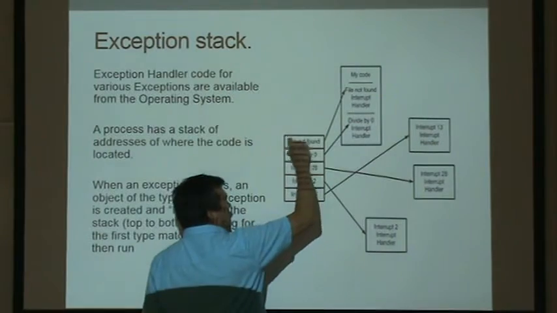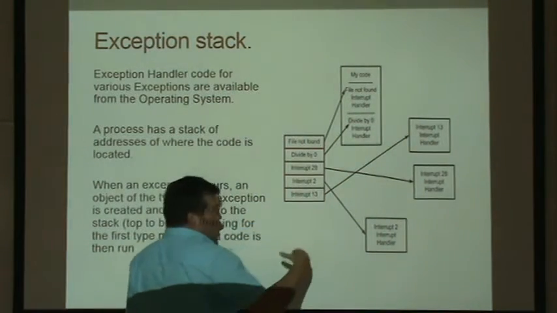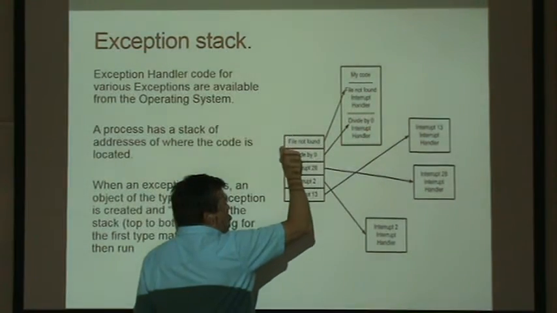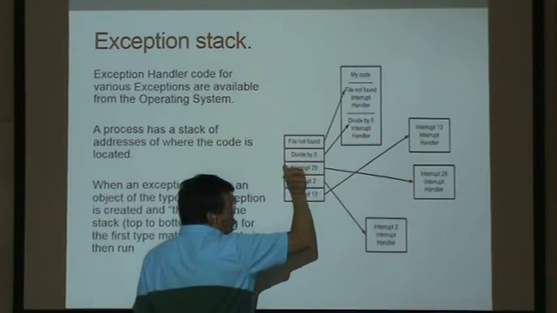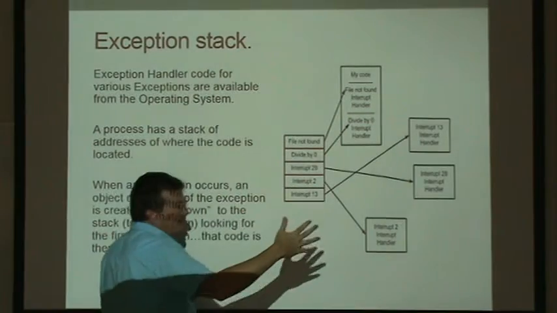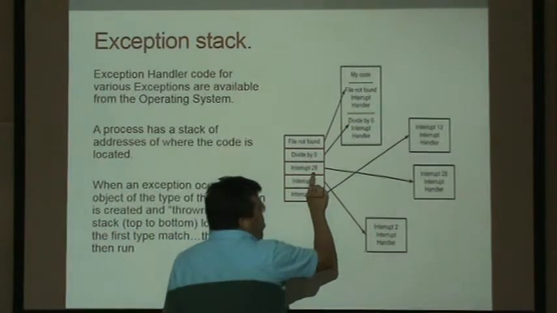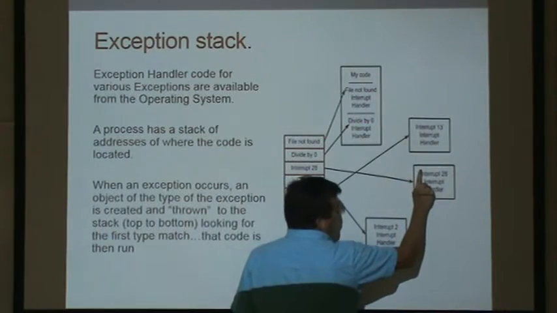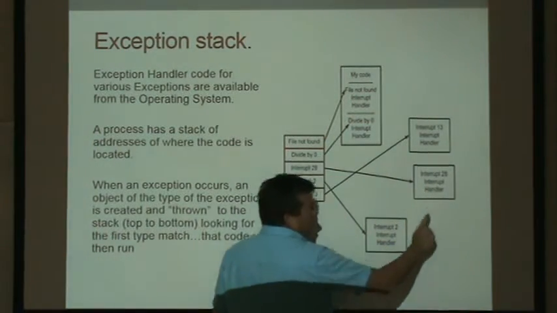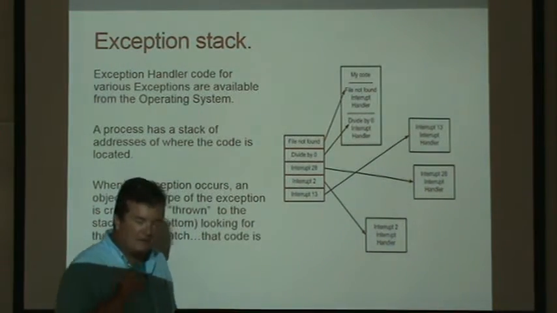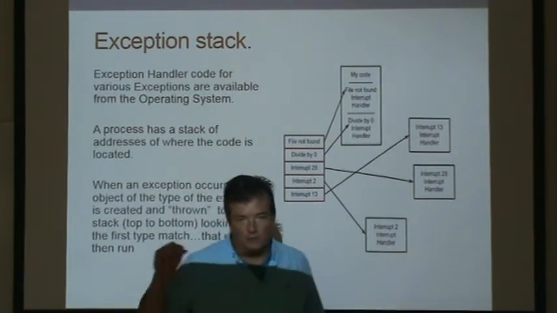We go down the stack and say, is this the type of event that just occurred? And if not, you go to the next one. If this one is, or if it's not, you go to the next one. And then you say, okay, here, it's interrupt number 28. Let's say the operating system has interrupt number 28. So then we say, okay, the code is here. Now the code here starts running almost as if it was a method call. But it's not an explicit method call. You didn't call the method.